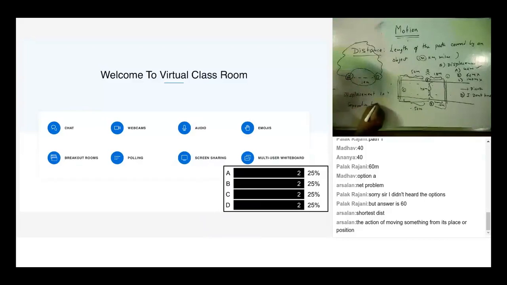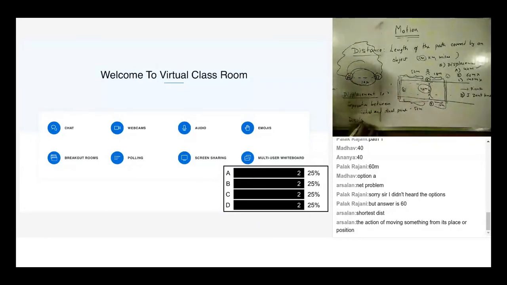And final point. What is displacement? It is separation between initial and final point. So what is separation? Wherever you go. Because the separation, like if I say A and B, what is the separation between A and B? 40 meters. It's a different thing that path is not there. So very important thing about displacement is what?